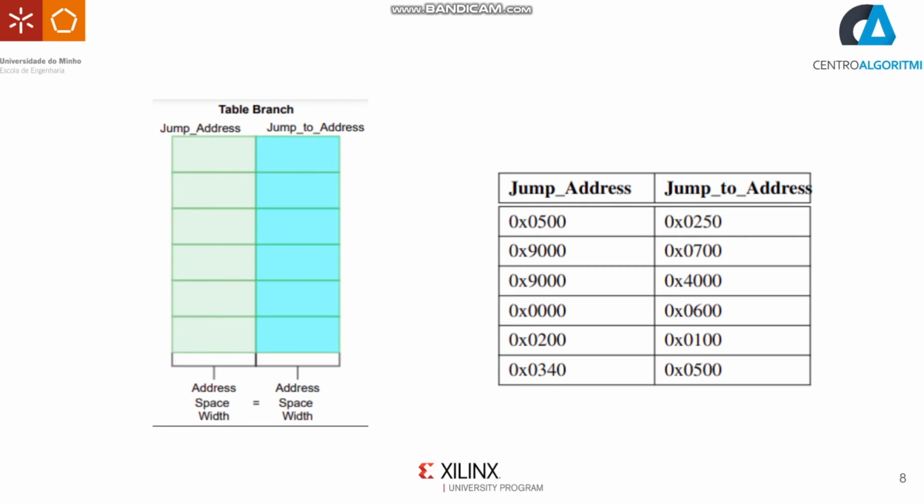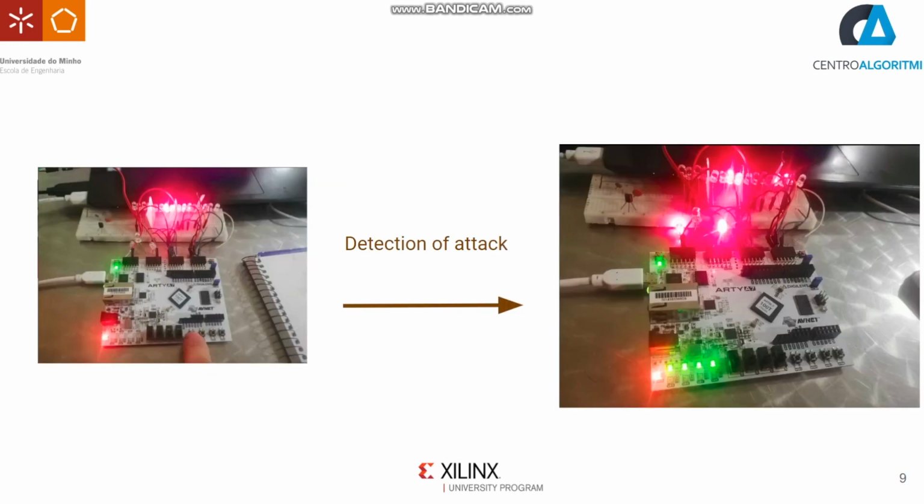To demonstrate, first we need to stimulate a table with values containing valid jumps. A sequence of instruction addresses was used in order to stimulate those signals. These values used by Zero-RI5C need to be extracted from the program. After detecting an attack, the Zero-RI5C signal will make the processor stay in a while loop indefinitely.